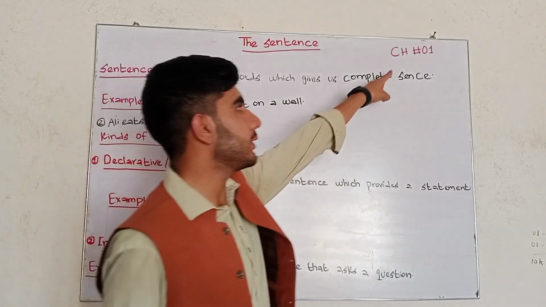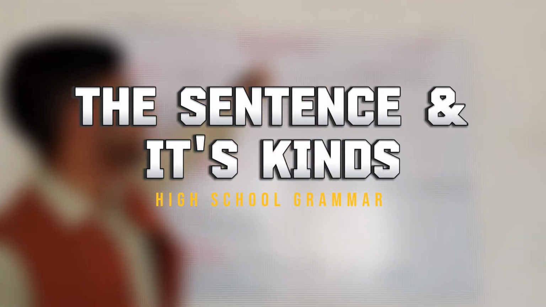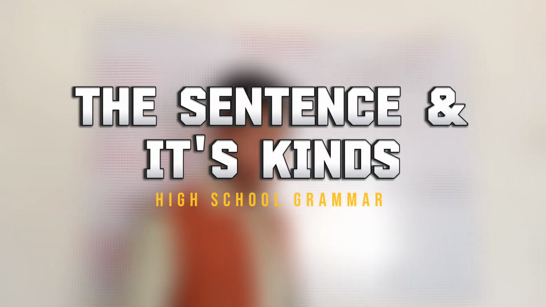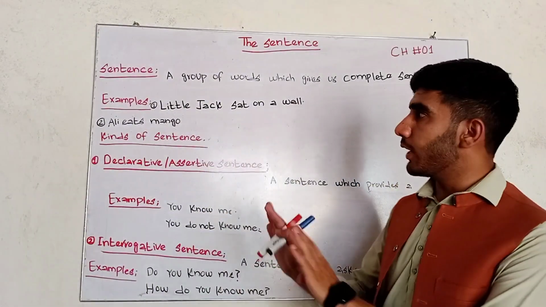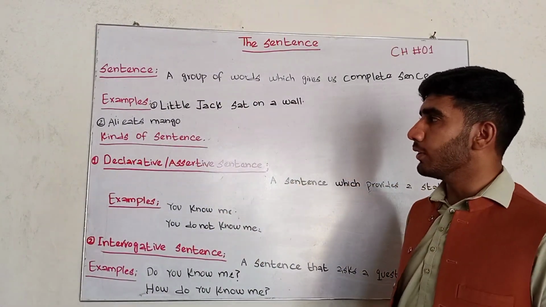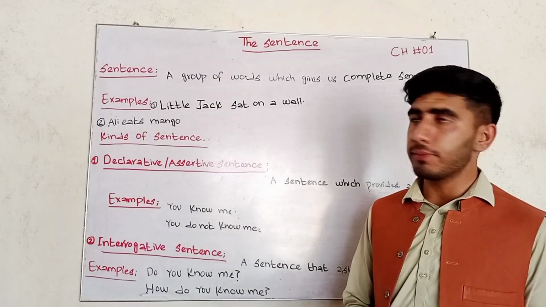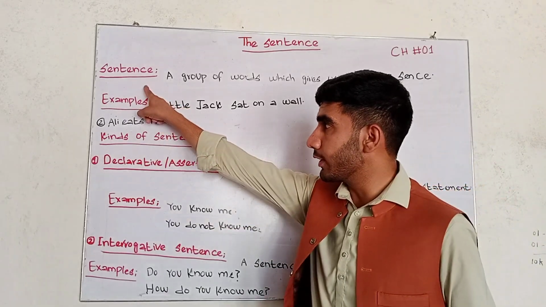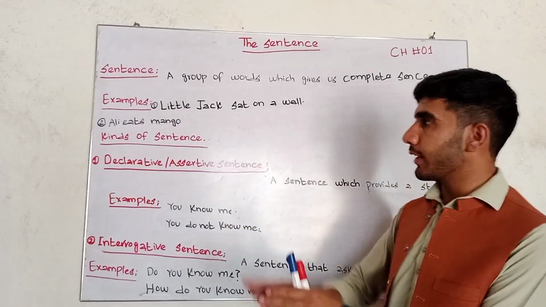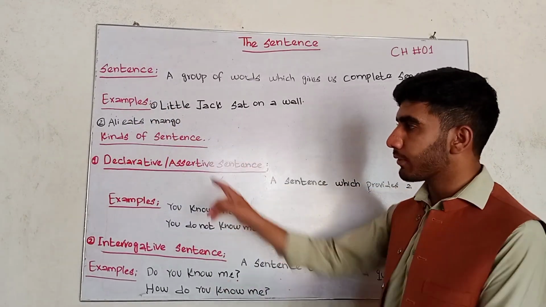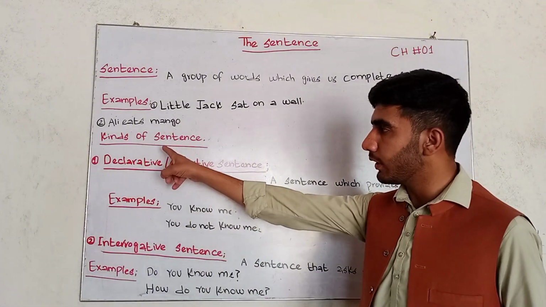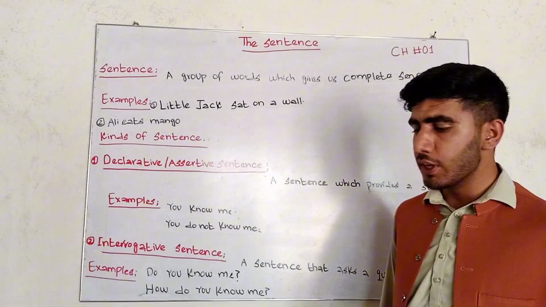Today we will explain chapter number one, the sentence. The book is High School Grammar written by Wren and Martin. First, I'll explain the methodology of my teacher. First, I'll explain the definition of a sentence. After that, I'll give you some examples, and after that, I'll go to the kinds of sentences.